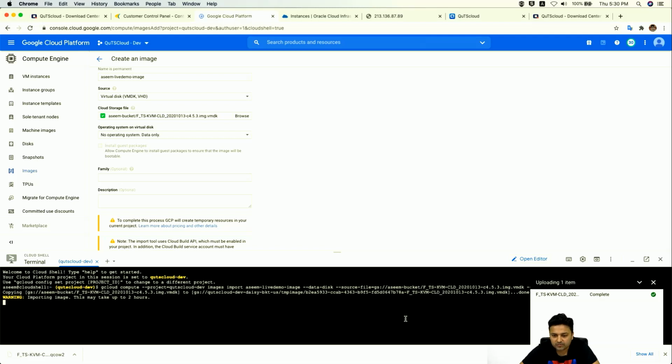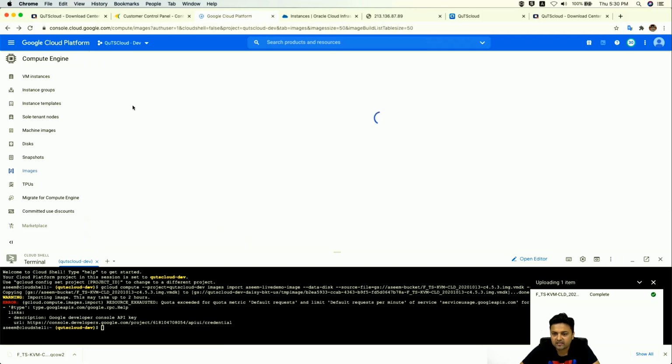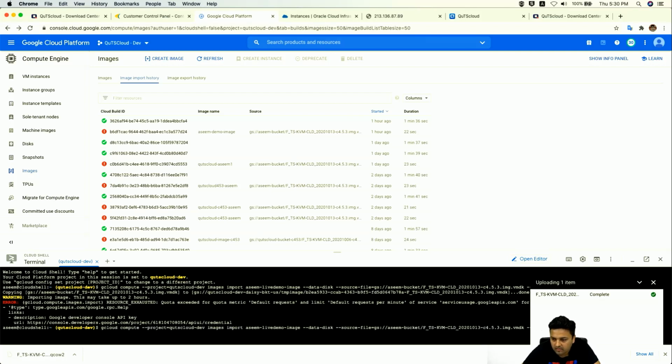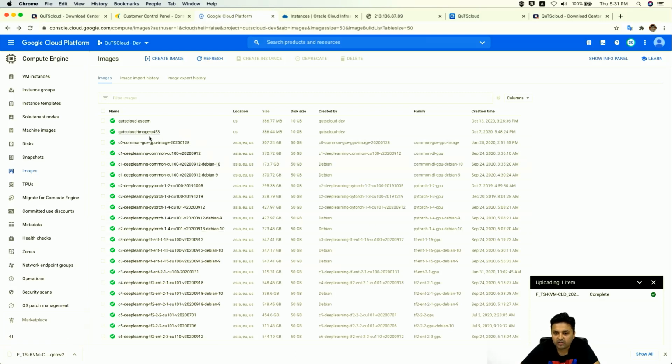Okay, so what we can do is go back and go to image import history, and you can see this is our image, probably the one we just created. Just a minute. Using this, your image will be created. So let's close this, and we can use this image. This is how you import an image.